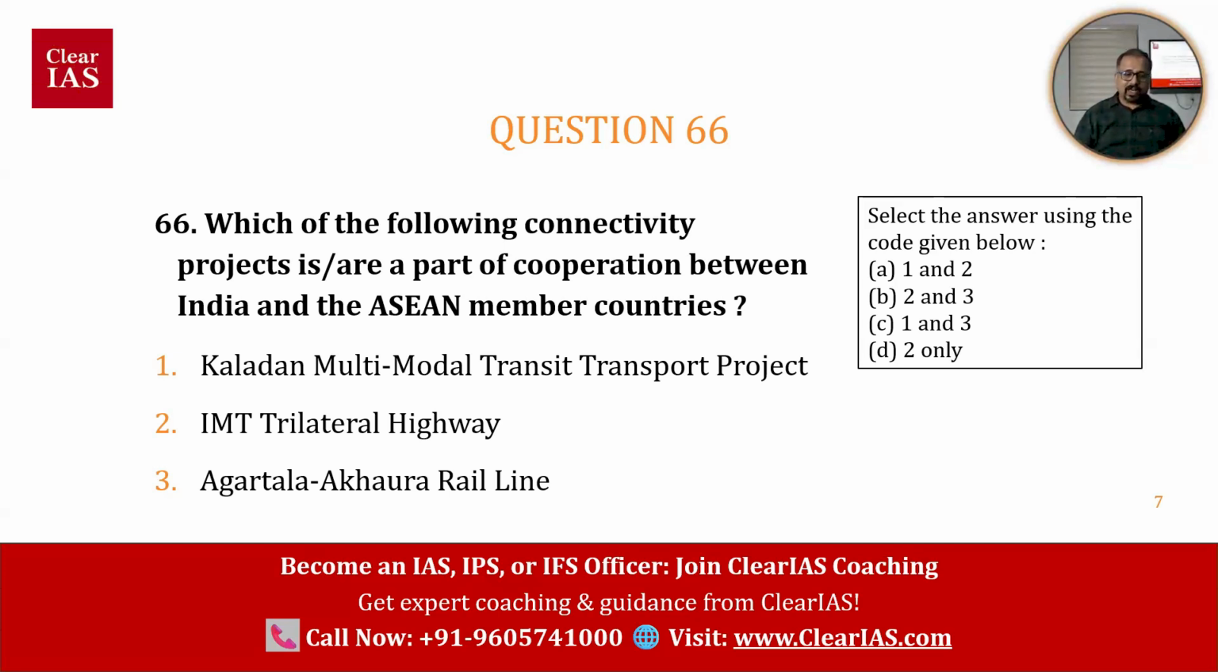Kaladan Multimodal Transit Transport Project, IMT Trilateral Highway, Agartala Akhaura Rail Line. So that is the question. Then you have to select the answer using the code given below: 1 and 2, 2 and 3, 1 and 3, and 2 only. Any idea? You can mention your answers in the chat section. The class, as always, will be interactive. Online students can mention your answers either using voice option or text option. Meanwhile, offline students can also mention your answers.